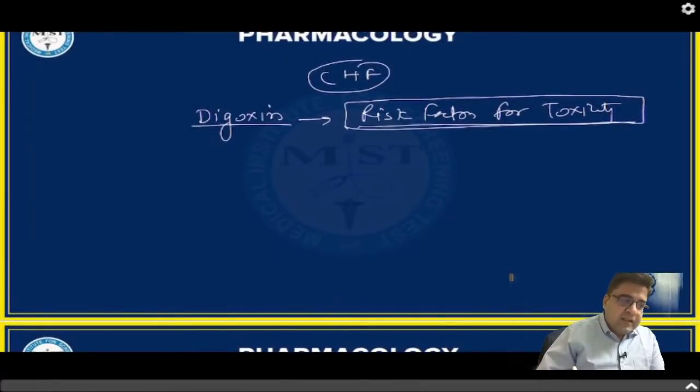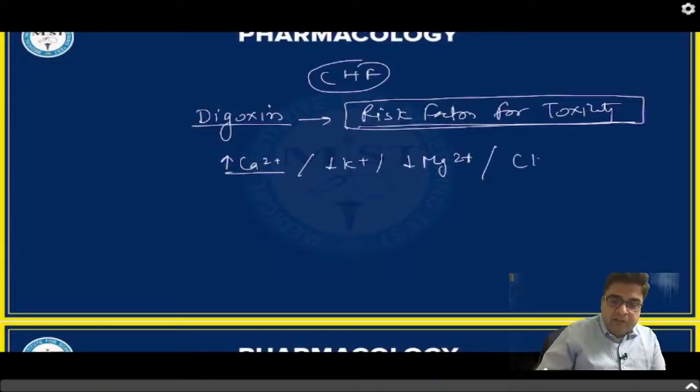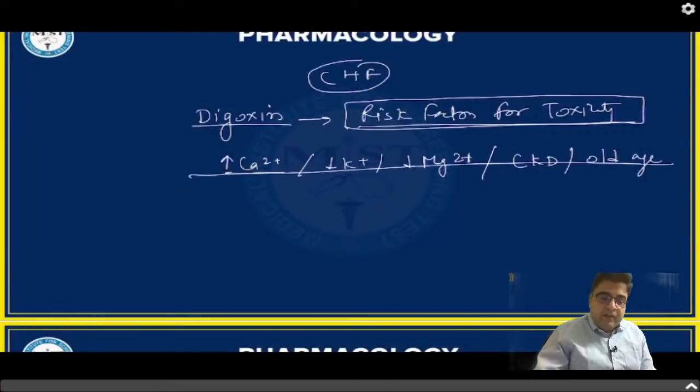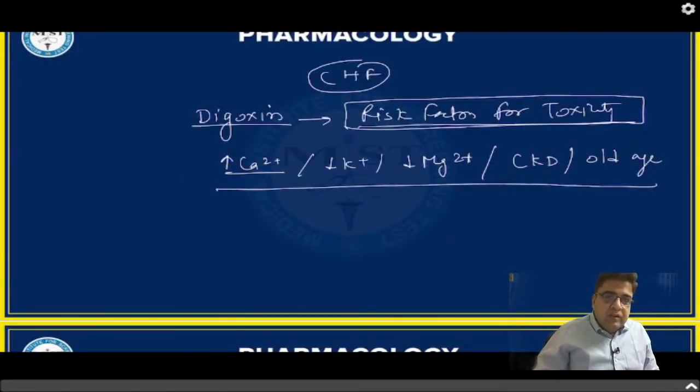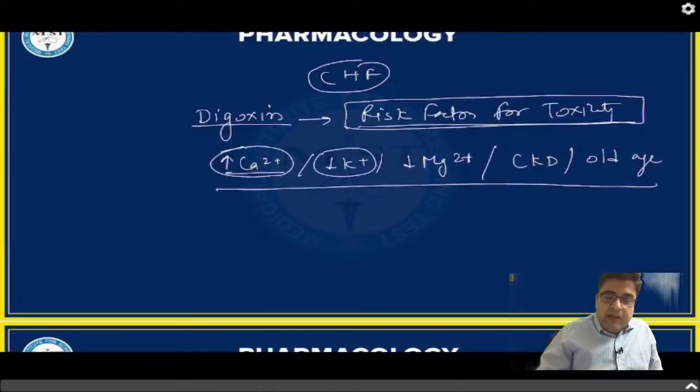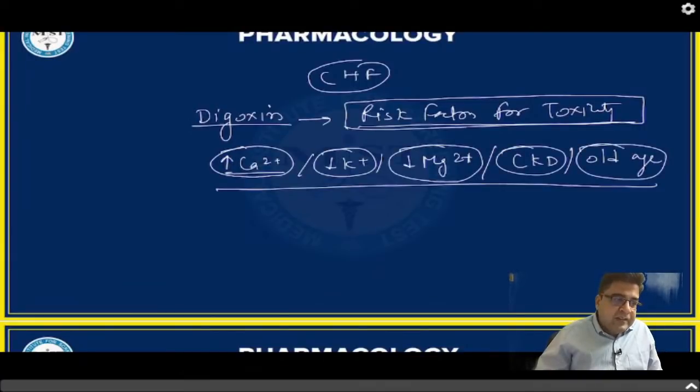So the factors are: number 1, hypercalcemia, second is hypokalemia, third is hypomagnesemia, fourth is CKD, and the fifth is old age. So these are the 5 important risk factors for digoxin toxicity. The risk factors are hypercalcemia, hypokalemia, hypomagnesemia, CKD, and old age.